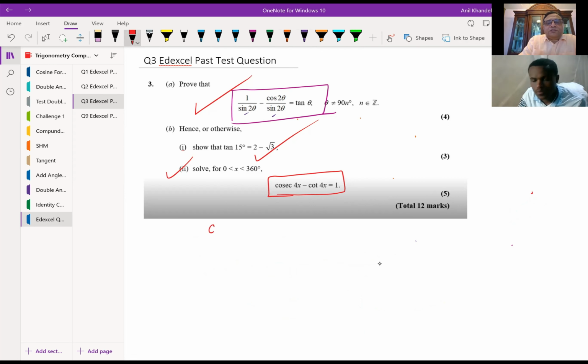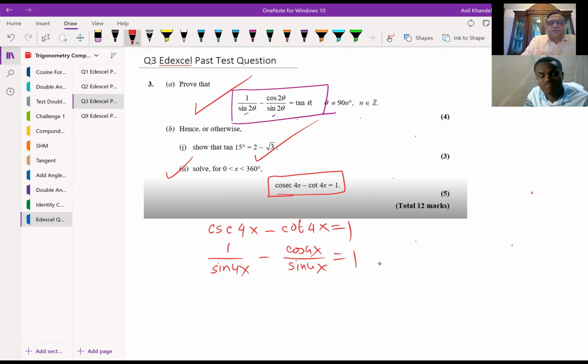So we have this equation: cosecant 4x minus cot 4x equals 1. Cosecant is 1 over sine 4x, minus cos 4x over sine 4x. Sine 4x is common, so we can write (1 minus cos 4x) over sine 4x equals 1. So now we have cos 4x and sine 4x. How are we going to solve this equation?